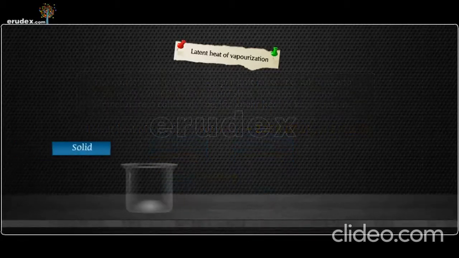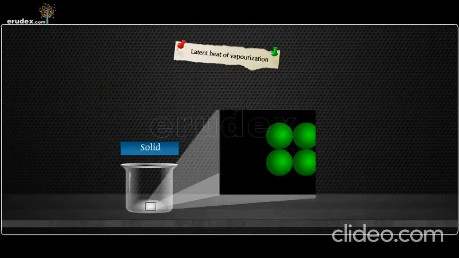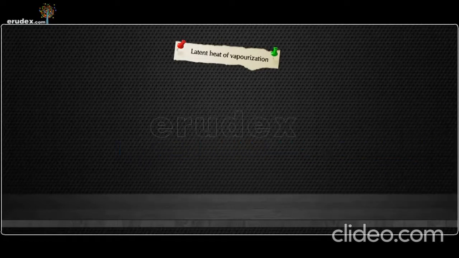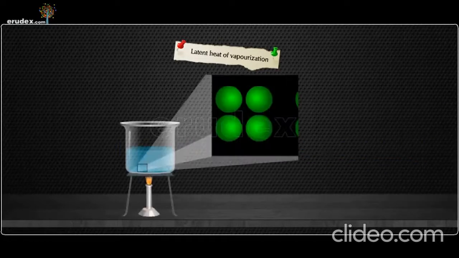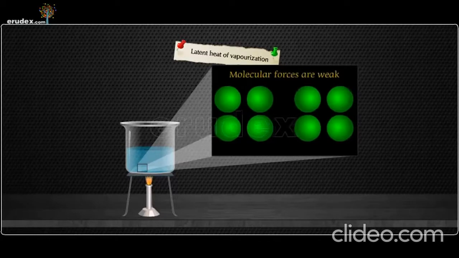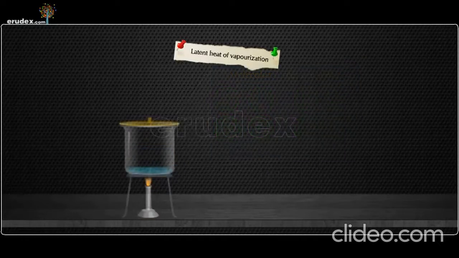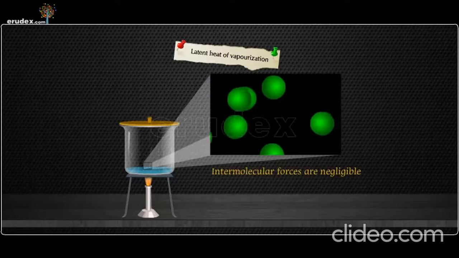In solids, the forces between the molecules are strong and hence the molecules are fixed to a mean position. In liquids, the forces between molecules are weaker and the molecules are free to move within the volume. In vapors or gases, the intermolecular forces are negligible.